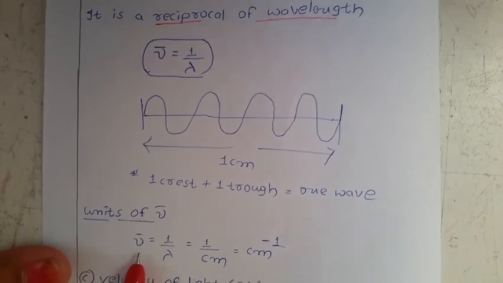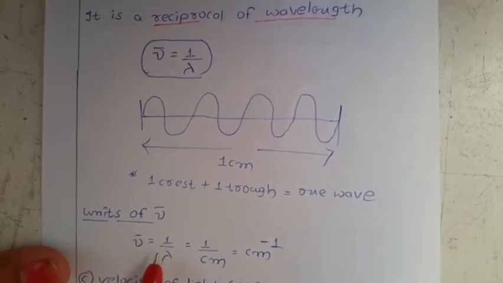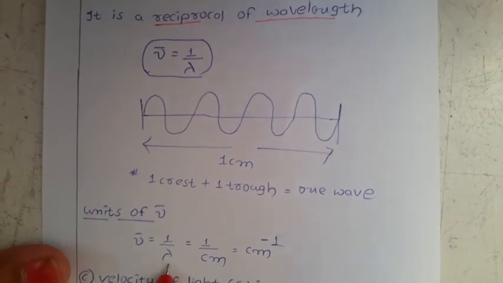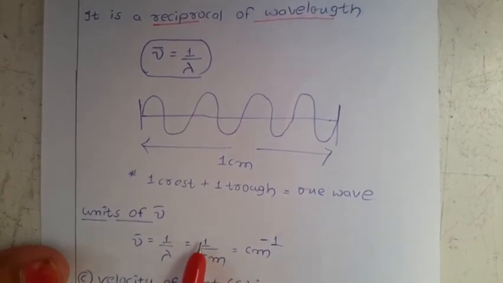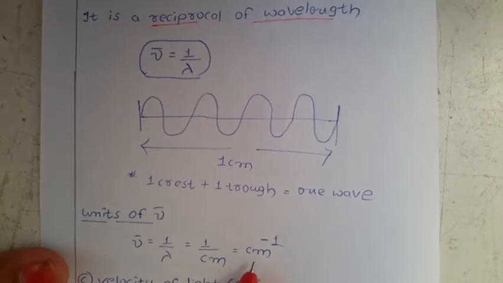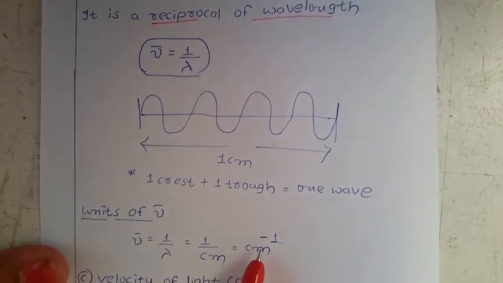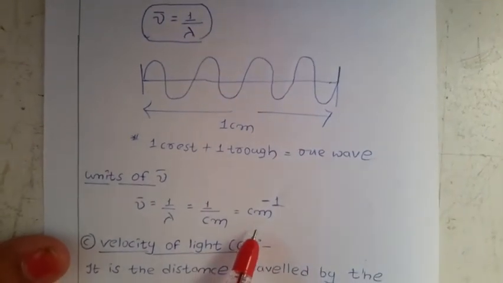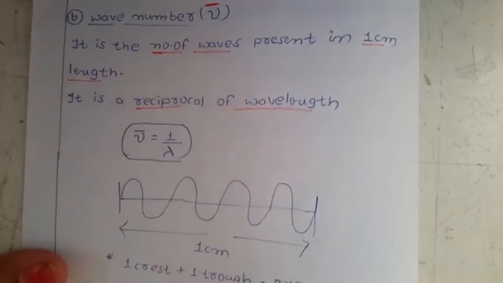We have the relation mu bar equal to 1 by lambda. Just now we discussed that the unit of lambda is centimeter. So 1 by centimeter means centimeter inverse. Or you can take meter inverse. This is about the wave number.